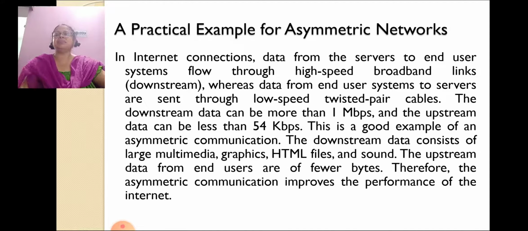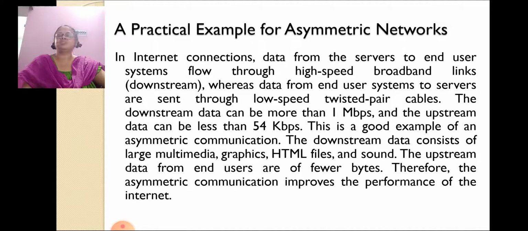A practical example for an asymmetric network. In an internet connection, data from the servers to end user systems flow through high speed broadband links, whereas data from end user systems to servers are sent through low speed twisted pair cable. The downstream data can be more than 1 Mbps and the upstream data can be less than 54 kbps. This is a good example of asymmetric communication.